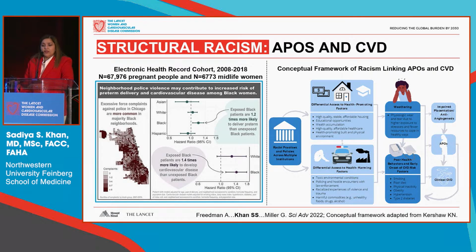One potential way to think about this conceptual framework that links adverse pregnancy outcomes and cardiovascular disease, as we've heard, which is an important risk-enhancing factor, is thinking about these racist practices and policies that are in place that differentially affect both health-promoting factors as well as health-harming factors, and how that effect on weathering, health behaviors, health factors contribute both to adverse pregnancy outcomes and cardiovascular disease. Not only are adverse pregnancy outcomes a risk-enhancing factor for the birthing individual themselves, but it also begins a lifetime of health for the offspring in the wrong way.